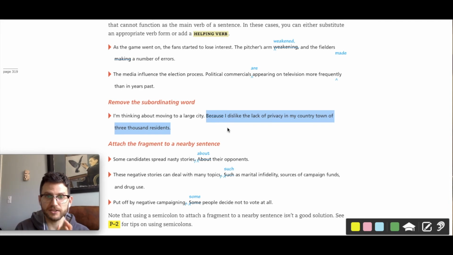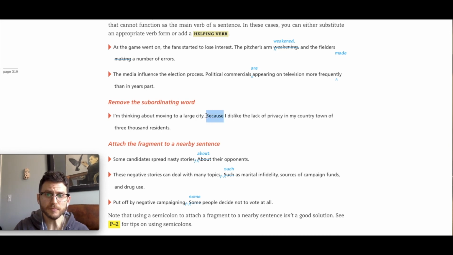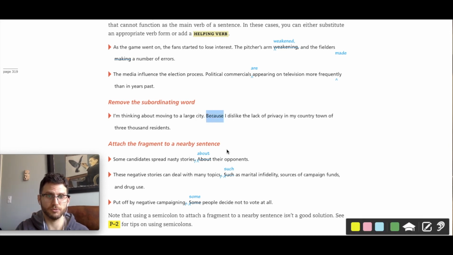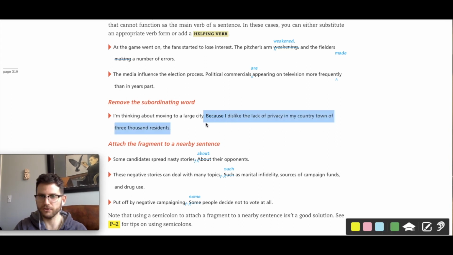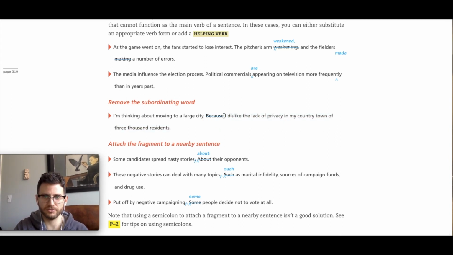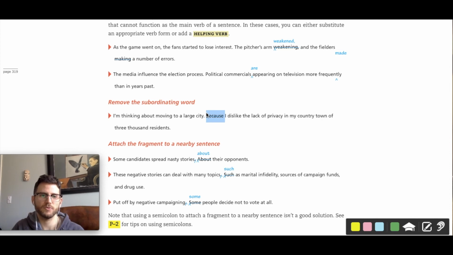It can't exist by itself, so I need to do something. I need to get rid of this. Whoops. Get rid of that subordinating conjunction. Now I've got two independent sentences. Or keep the because, make this one sentence where this is my independent clause and this is my dependent clause, and then you'll obviously lowercase the because, since it's one sentence. Okay.